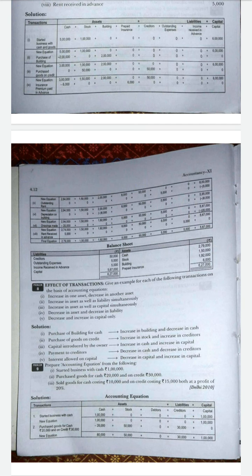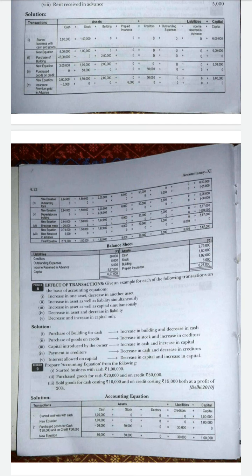Purchased goods for cash 20,000 and on credit 30,000. Okay, so here the goods stock is coming inside. Even if it is credit, stock is coming inside at the value of 30,000. So the stock is the asset. In stock there will be an increase of 50,000. Stock value will be 50,000.